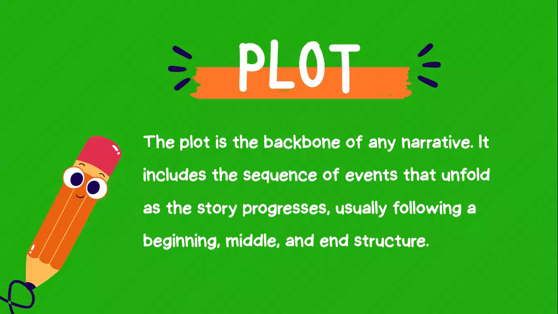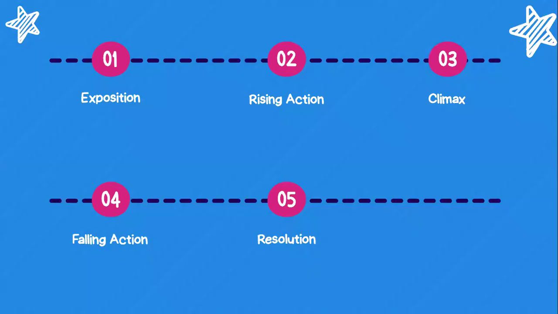The first one is the plot. The plot is the backbone of any narrative, and it includes the sequence of events that unfold as the story progresses, usually following a beginning, middle, and end structure. So the plot is the backbone of any narrative. Okay, so it has sequence. And under the plot, it also has sub-elements. So the first one is the exposition.